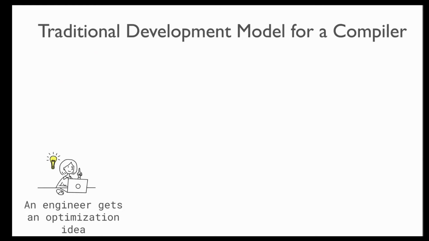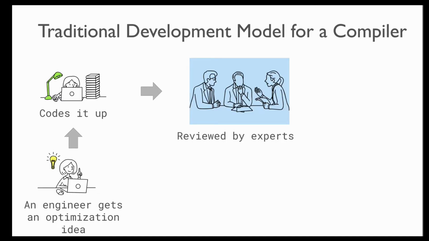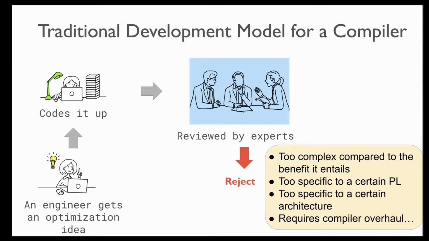Okay. So let's step back and compare this development model that I'm proposing to the traditional development model for a compiler. In the traditional model, an engineer gets an optimization idea. She codes it up, and then the code is reviewed by experts. Sometimes the proposal is rejected for various reasons, such as the optimization is too complex for the benefits it entails, or the optimization is too specific to a certain programming language or to a certain architecture, or because the optimization requires coordination of a lot of different compiler passes, and that would probably require a complete overhaul of the compiler, and so on.